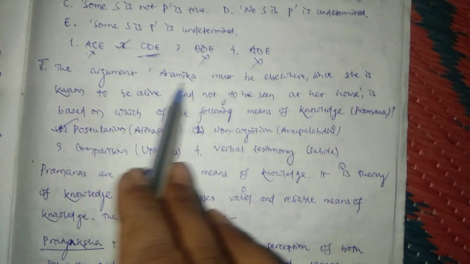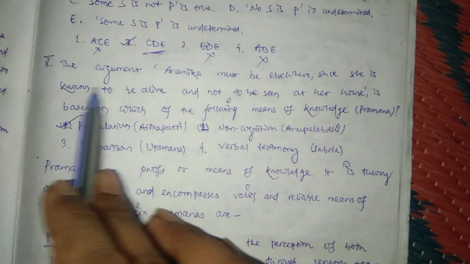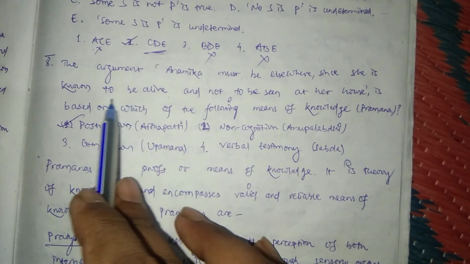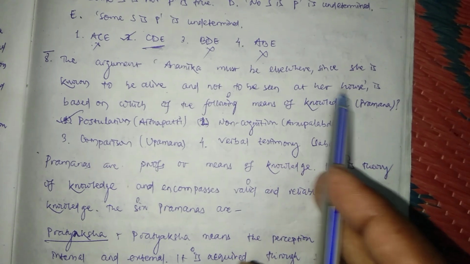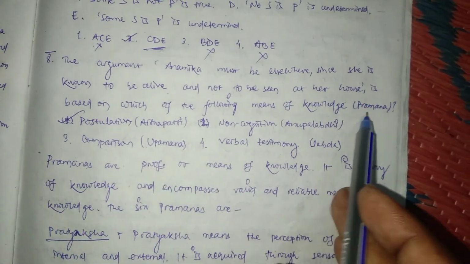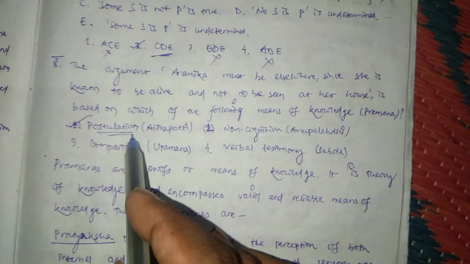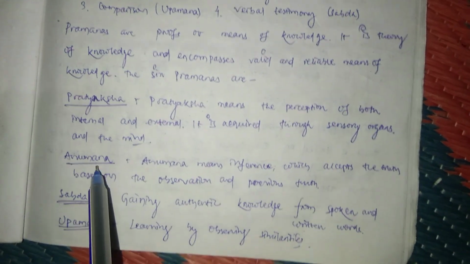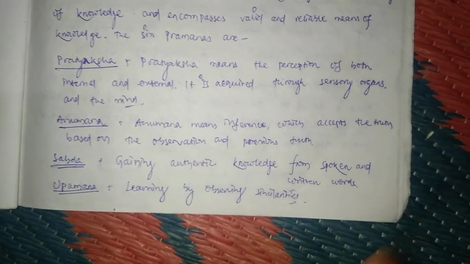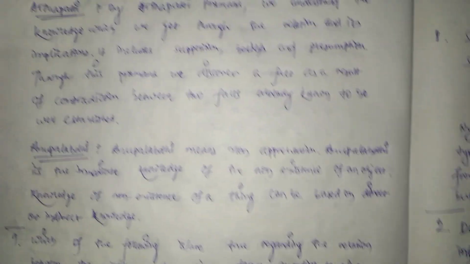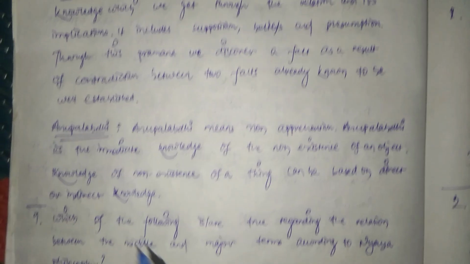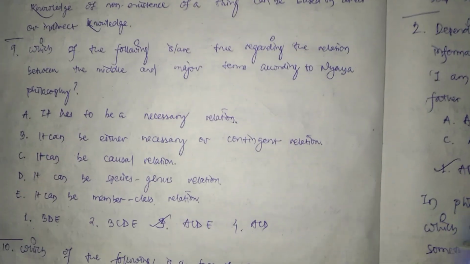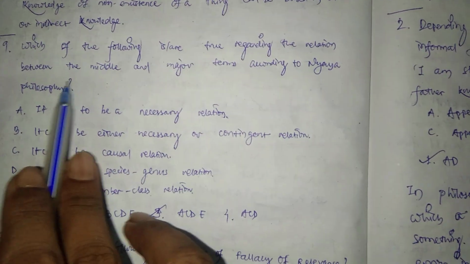Question number 8, the argument: Anamika must be elsewhere since she is known to be alive and not to be seen at her house, is based on the visual. Here we can see the postulation is the correct answer. Here are the pramanas: Pratyaksha, Anumana, Sabda, Upamana. Next we see Arthapatti and Anupalabdhi.